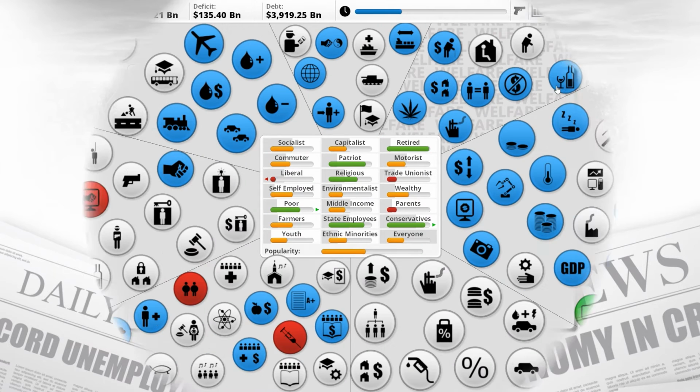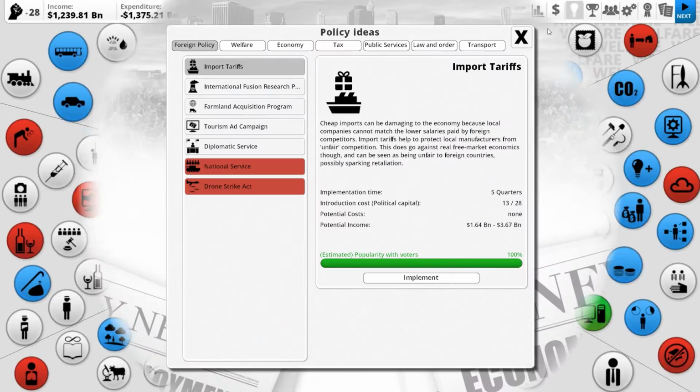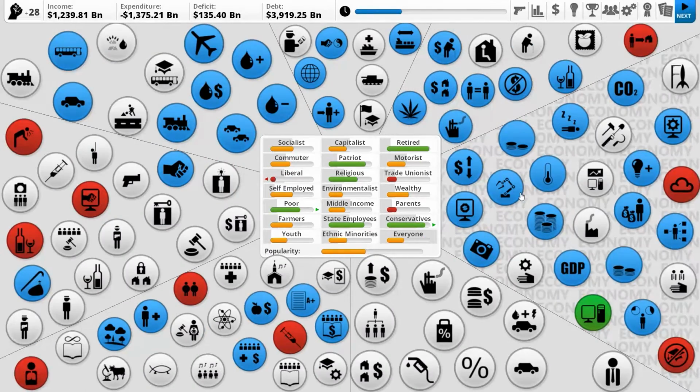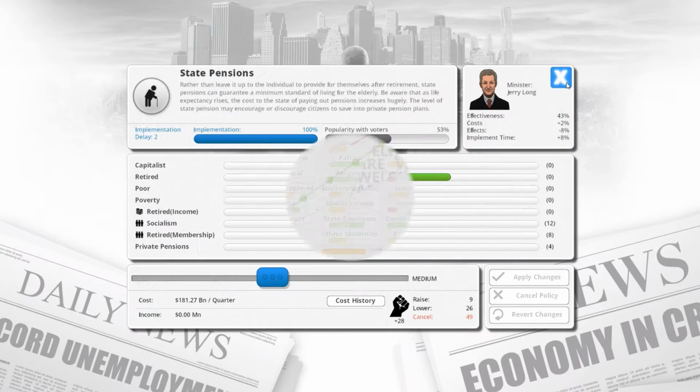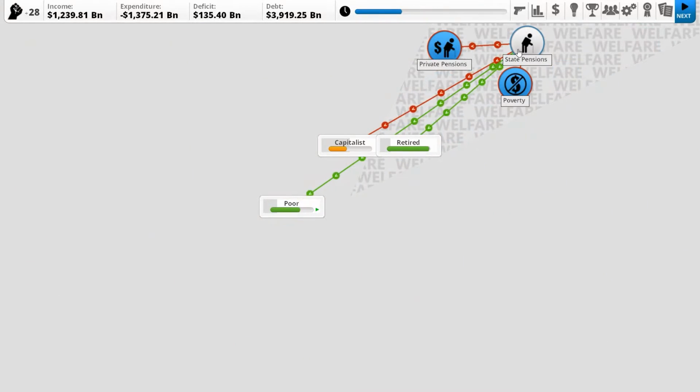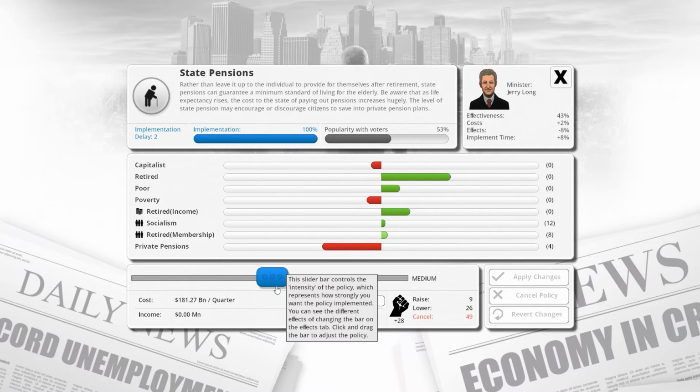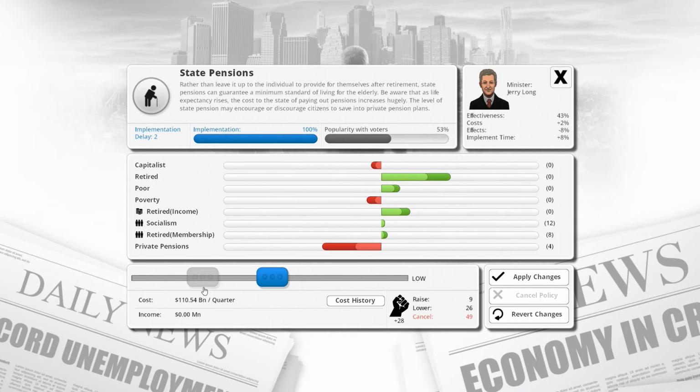I'm not sure. Our space program might be too big to remove right now. And the other one I was looking at was state pensions, which let's double check who it affects. It affects poverty, retired, poor, and makes capitalists less happy. So if we made it so there were no state pensions, that would make retired a lot less happy. Capitalists would be happier, poor would be less happy, retired's income would go down. There would be less socialists, and retired membership would go down.